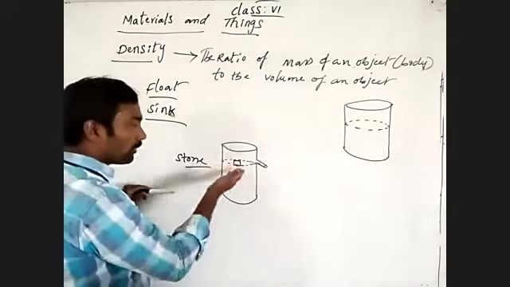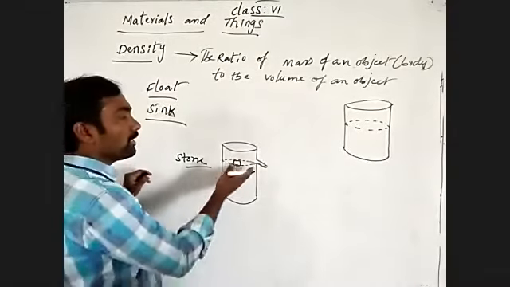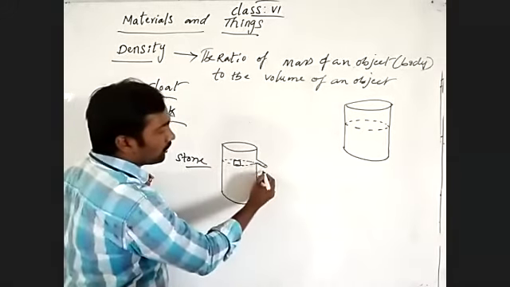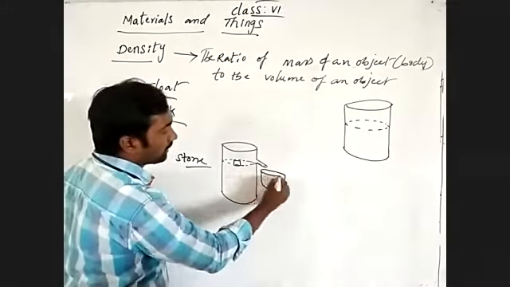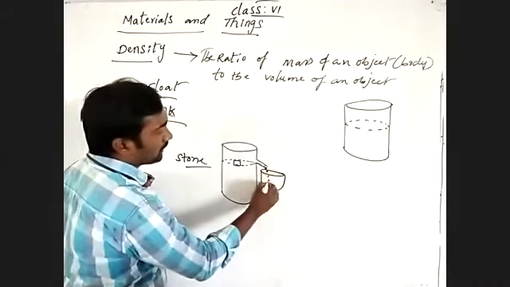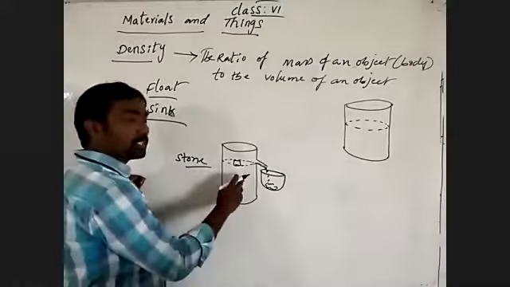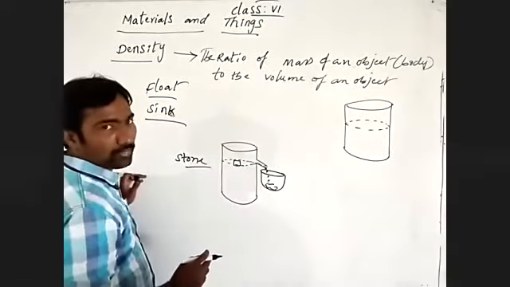When it moves, dropping into the water, what happens? The volume of the water will rise, then it will come out into another beaker. We can collect that water, how much water is displaced by the mass of the stone.